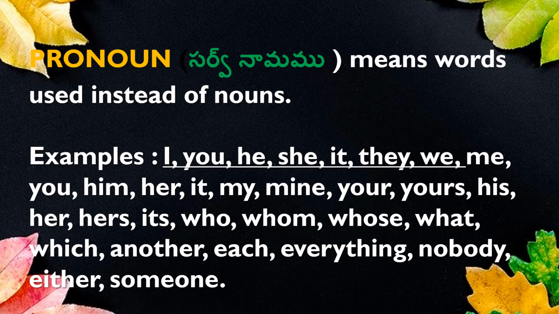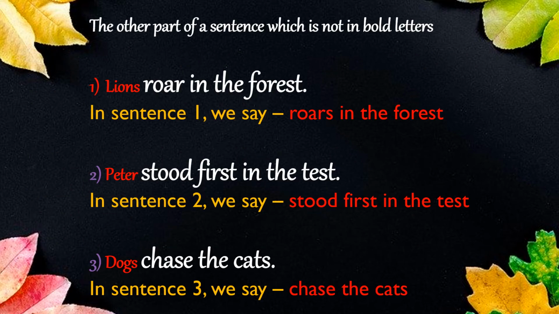For example, I, you, he, she, it, they, we, and there are so many other words. I have given you a list here. Take a note of them. Now that we know about the subject, noun and pronoun, let us get into the second part of these sentences. So in each sentence, we see the noun as the subject. What is the remaining part of the sentence?